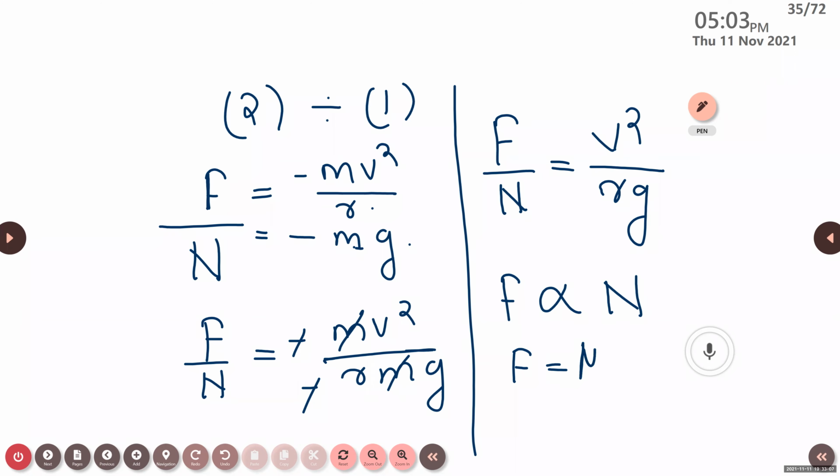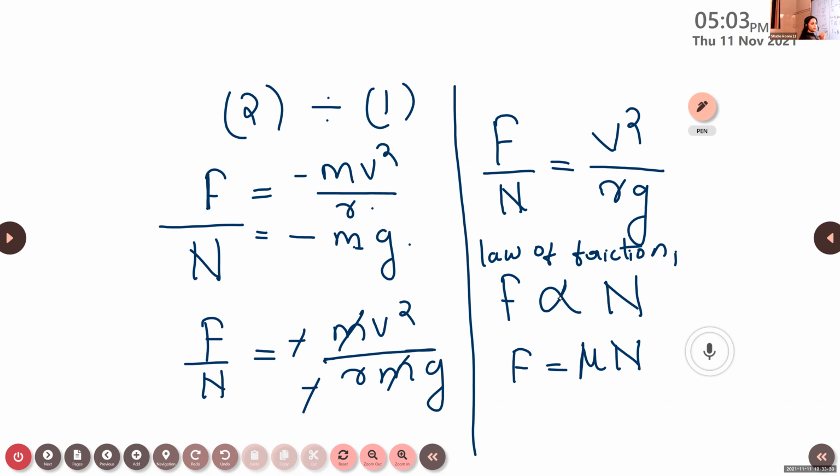Mu, the proportionality constant, mu N, right? This is from the laws of friction. From the laws of friction, it can be either static friction or kinetic friction. We have not mentioned the specific type, so consider it as a general case. We know that the frictional force is directly proportional to the normal force. That is F is equal to mu N.